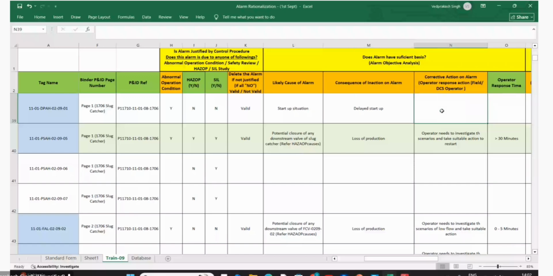I mean, the operator has to investigate. I'm not closing production, I'm just deferring the production. And you can treat it as a loss of production scenario.